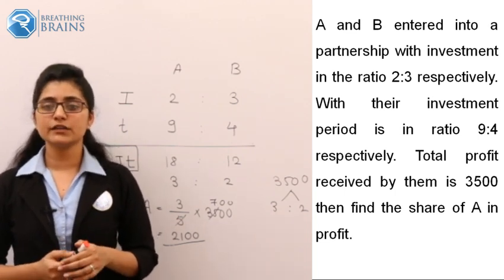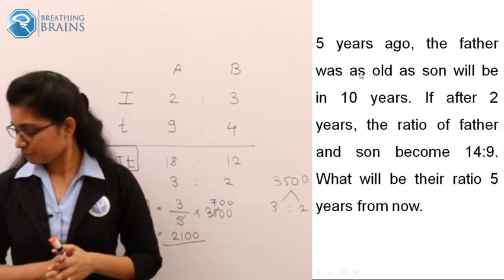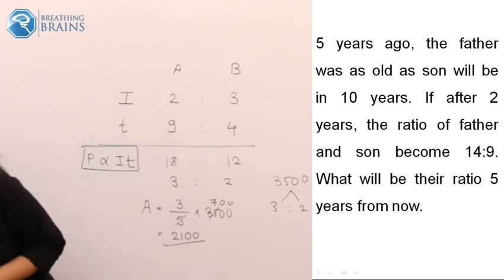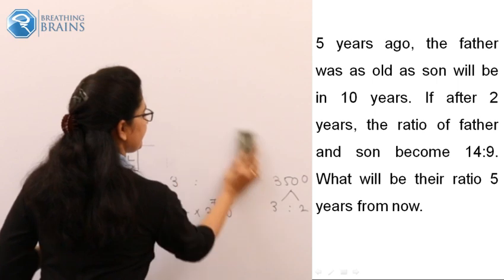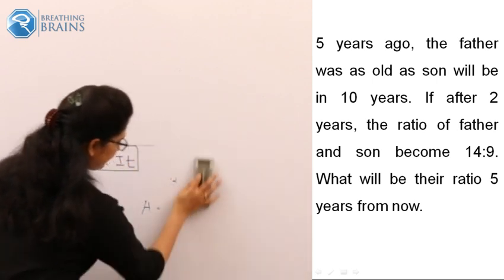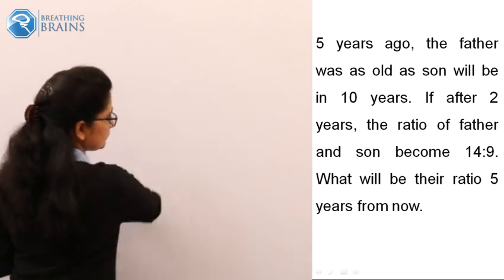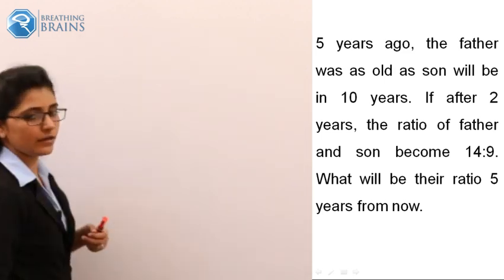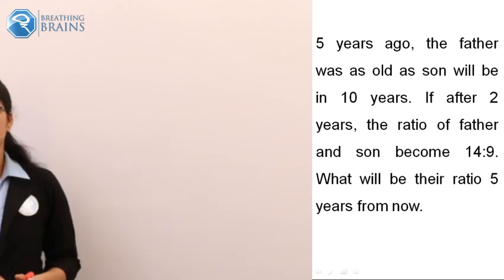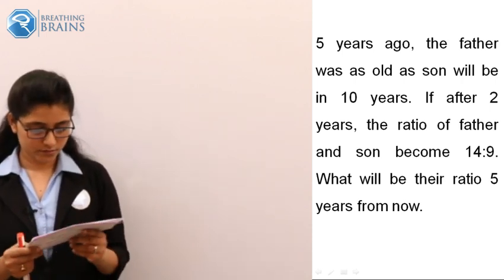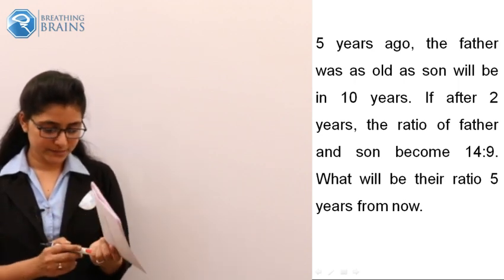Please try to read the question which is there on your screen. Our next question is this: ratios mixed with ages. Okay. So try to solve this question. The question is easy. Try to solve this.